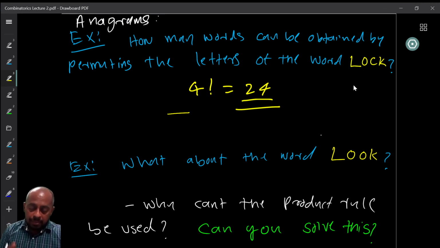So why can it not be used to solve this in this case? Think about this and find out why we cannot use this here and why we could use it in the previous case. Okay, so we will stop this lecture at this time and continue in the next lecture.